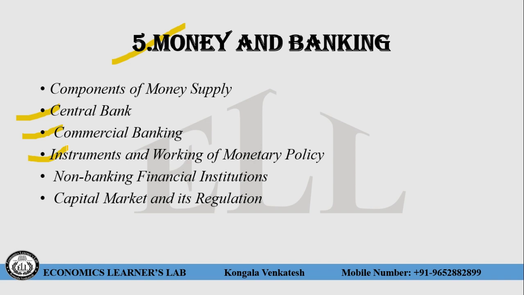Here you have to understand what is SLR, what is CRR, what is repo rate, what is reverse repo rate, what is marginal standing facility rate. These are the things you have to understand, how this will work. If the CRR is increasing, what will happen to the inflation? If the repo rate is increasing, what will happen to the inflation and money supply? You have to understand the relationship of this CRR, repo rate, reverse repo rate, SLR, this marginal standing facility rate, relation to the money supply and inflation.